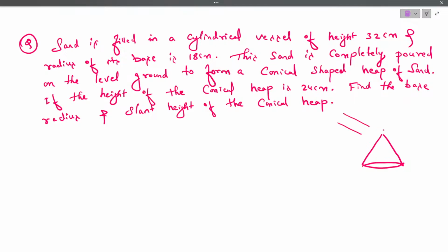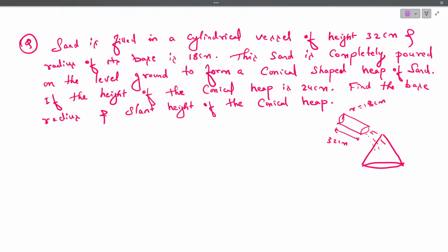Let me take a cylindrical vessel. This is a cylinder of radius 18 centimeter and the height of the cylindrical vessel is 32 centimeter.